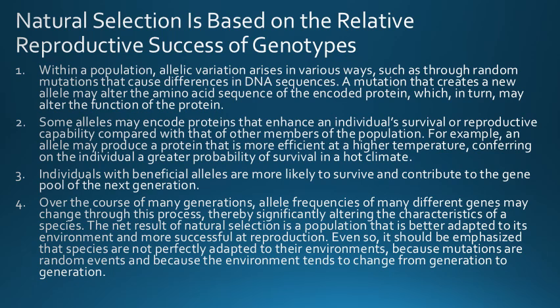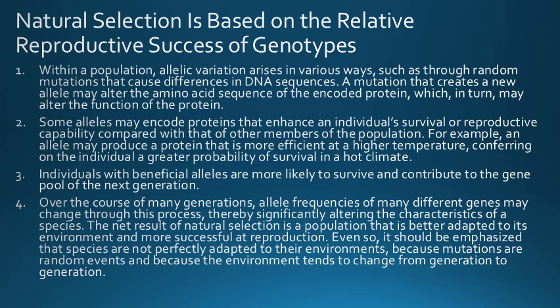A modern statement of the principle of natural selection can relate our knowledge of molecular genetics to the phenotypes of the individuals. These are four things.